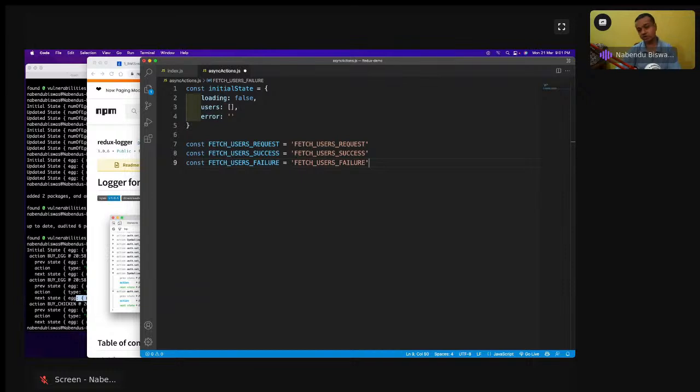Now again we are going to create the action creator section. So let us do that. We are going to have 3 action creators here, and one more that I'm going to tell you about later on. So const fetchUsersRequest equal to like this, and then I'll have a return, type is FETCH_USERS_REQUEST.